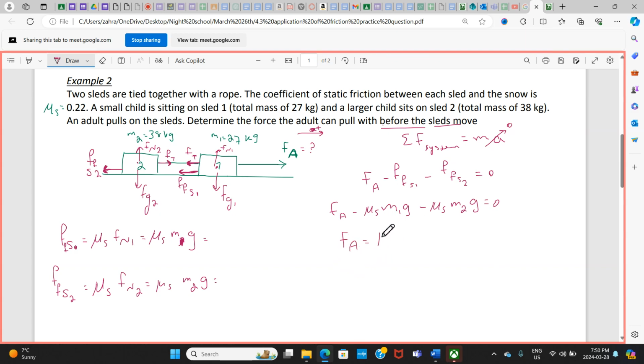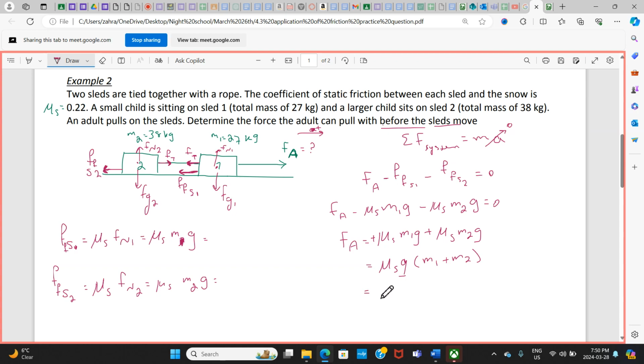Just add them up. Actually, this one goes to the other side and becomes positive. So F applied equals mu s m1g plus mu s m2g. To make it nicer, you can factor out mu s and g. It's going to be just m1 plus m2, but you could do it without that.